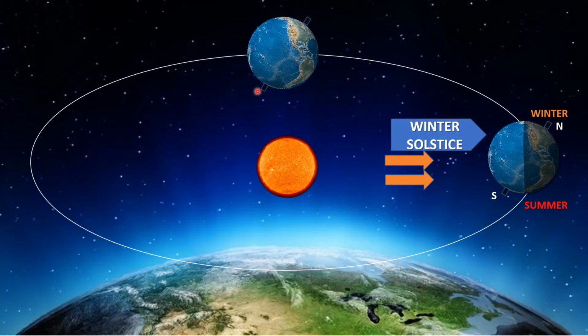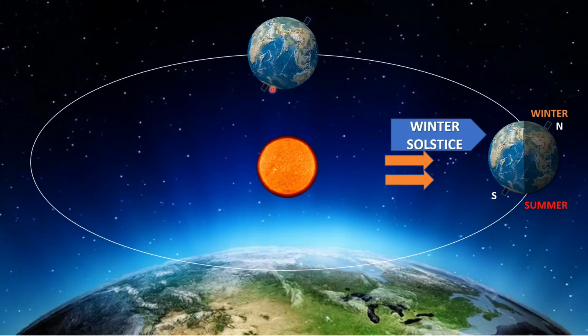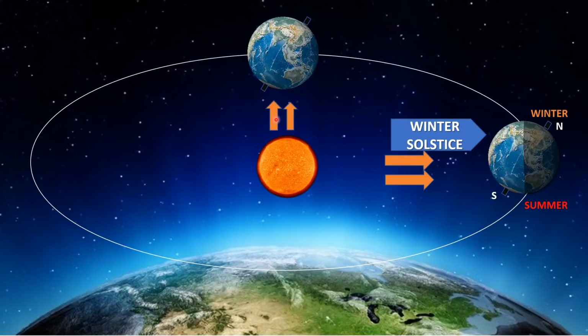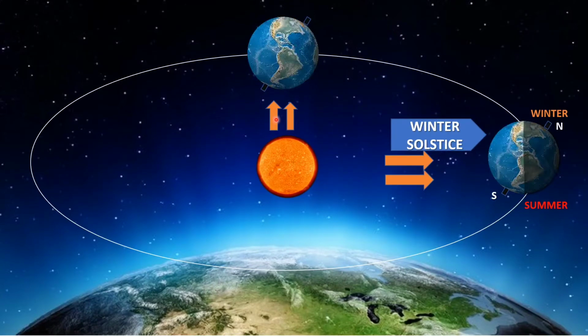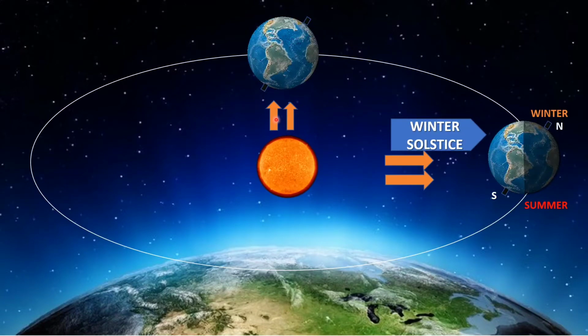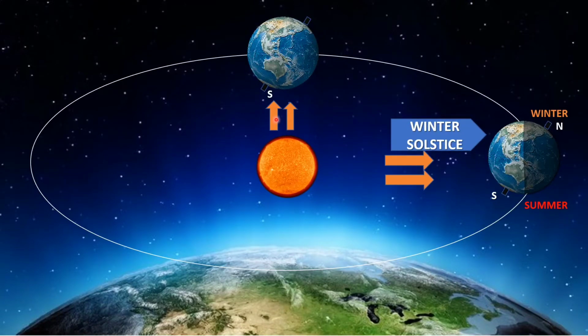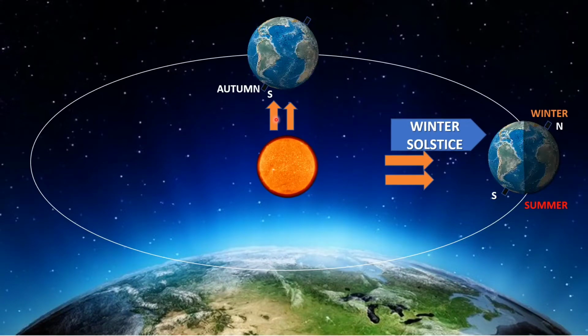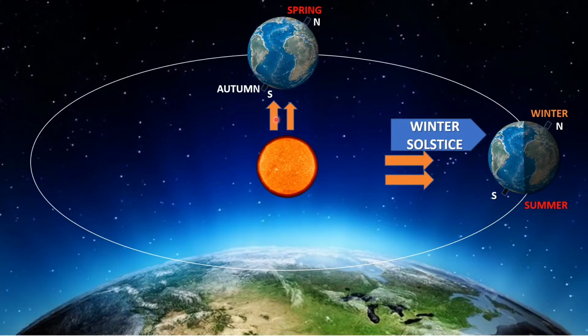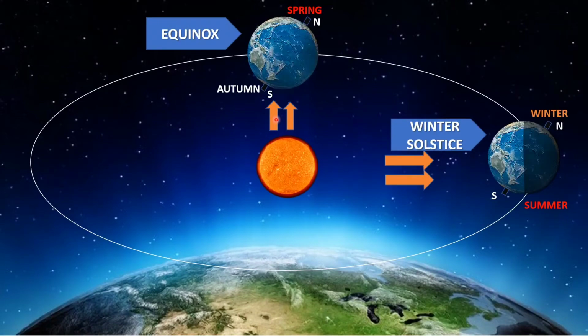None of the poles is exposed towards the sun, and the sun rays are equivalent on both sides, and because of which the south pole or the southern hemisphere will have autumn season and the northern hemisphere will have spring season, and this phase is called equinox.